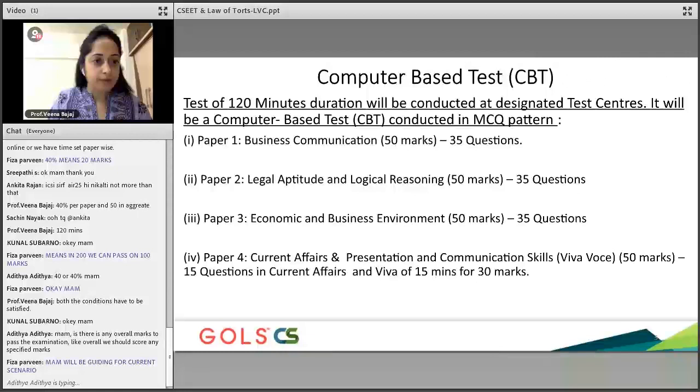Please be mindful that we at Goals, let me talk about Goals specifically, because earlier we just referred to Goals in response to your queries. Goals is Gurukul Online Coaching Classes, which is what you guys are attending, the live virtual class.